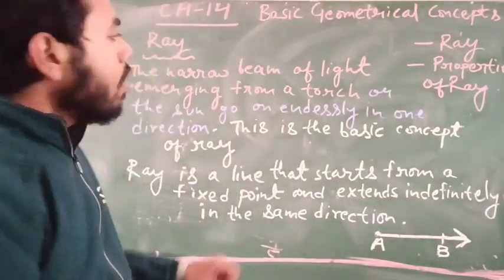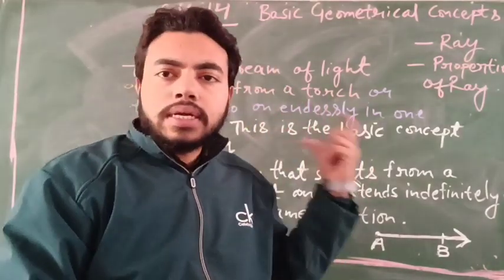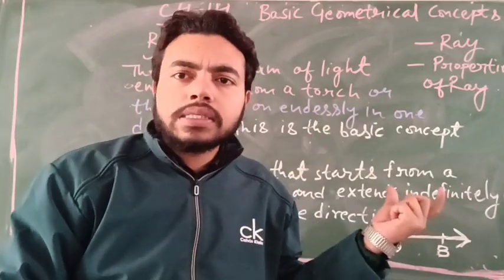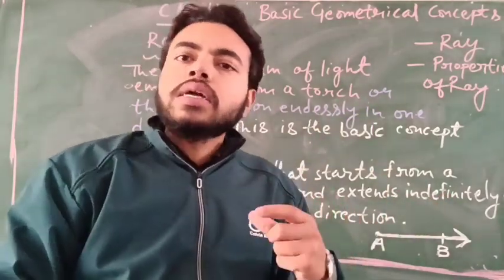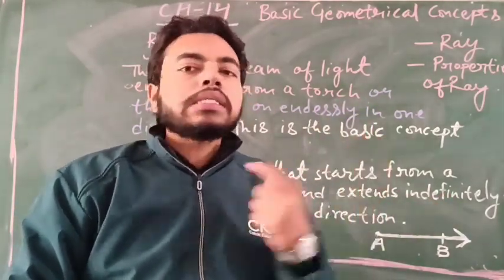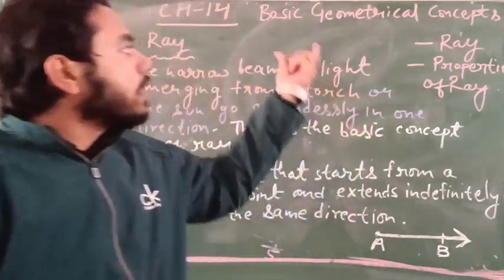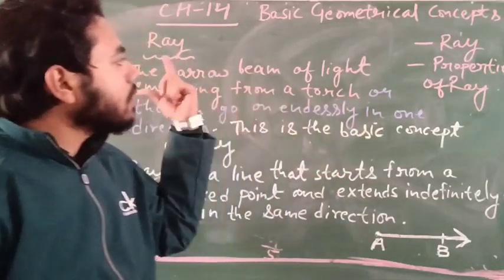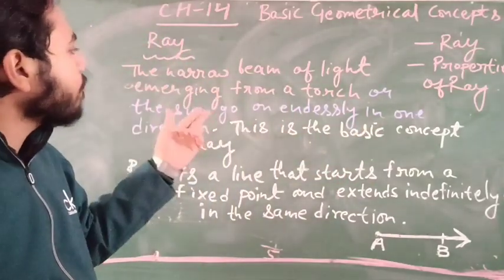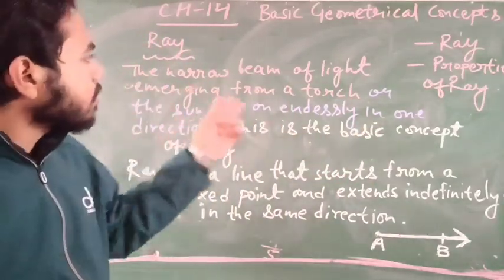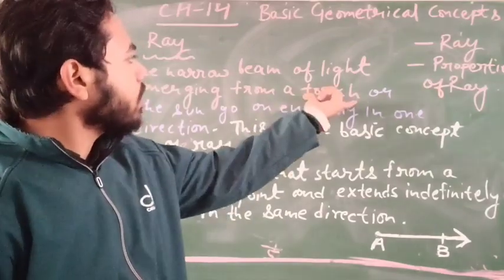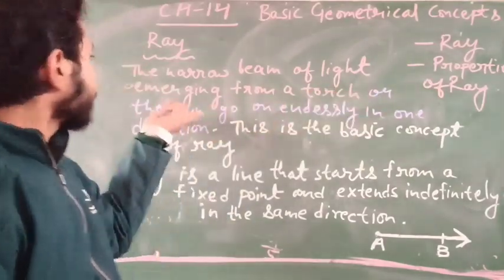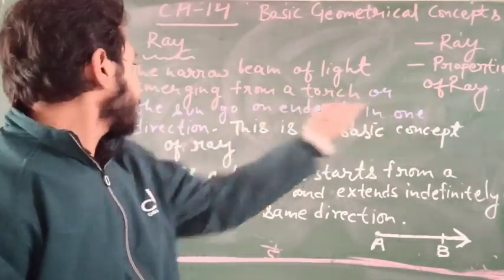The rays coming from the sun or from a torch show the basic concept of a ray, which goes on endlessly in one direction.